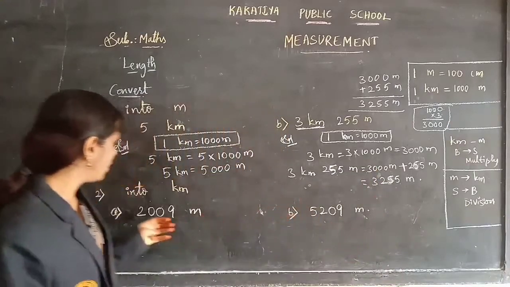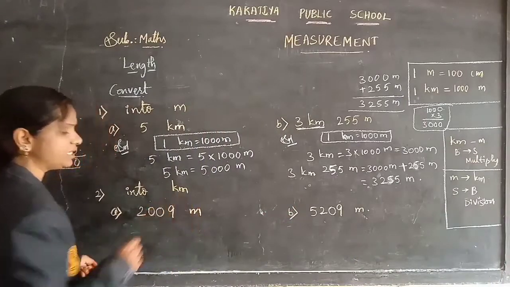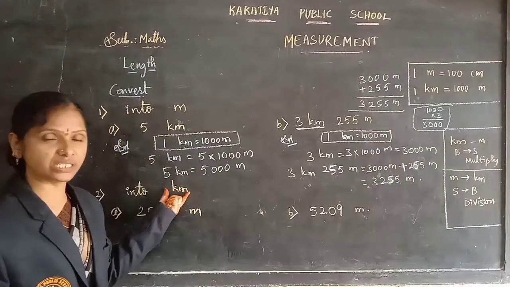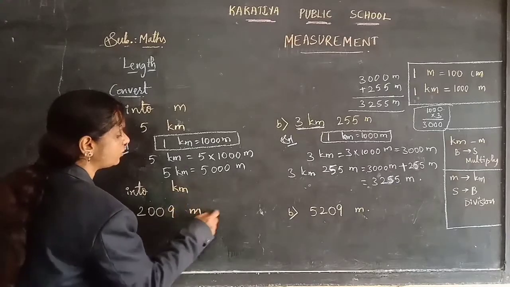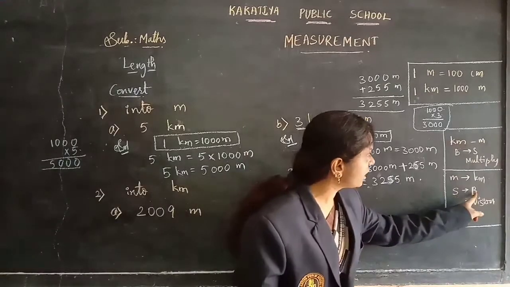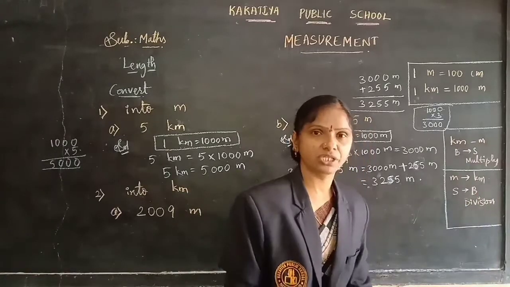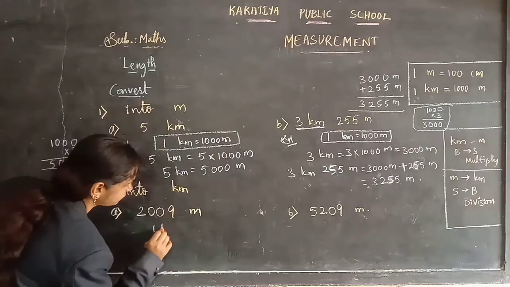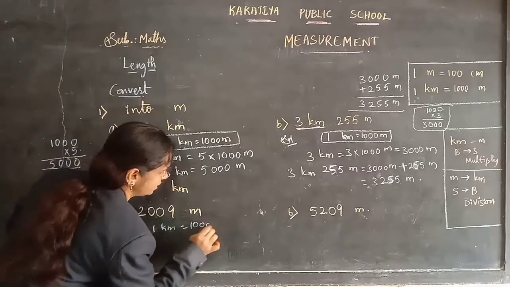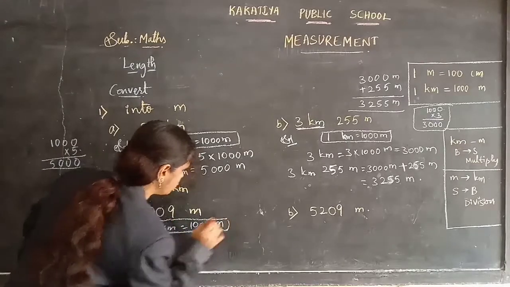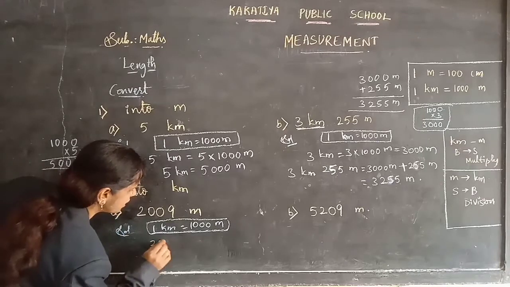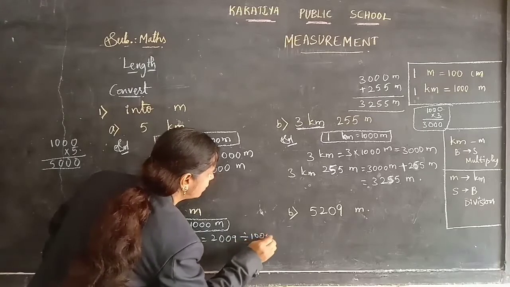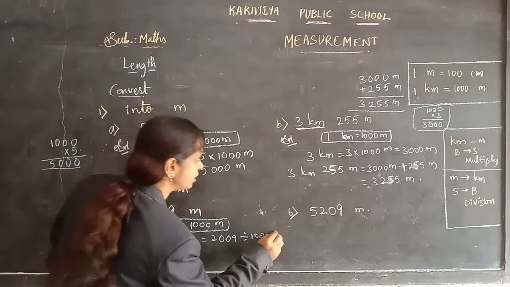Now coming to this one, the smaller measurement, meters, is given in the question, children, and we need to convert into kilometers, which is bigger. So we are converting smaller measurement into the bigger measurement. When we convert smaller into bigger, we need to do division, children. So let's divide here. But what do we need to divide? First the formula: 1 kilometer is 1000 meters. The given number 2009, you need to divide by 1000 meters.